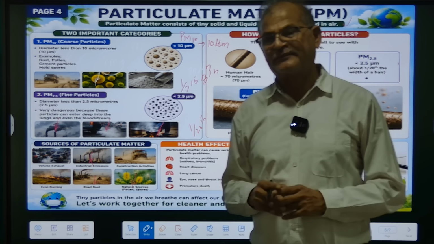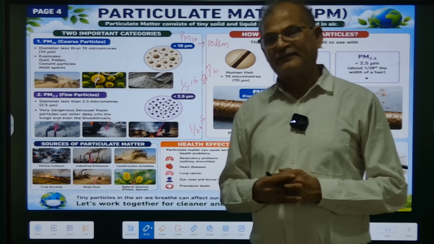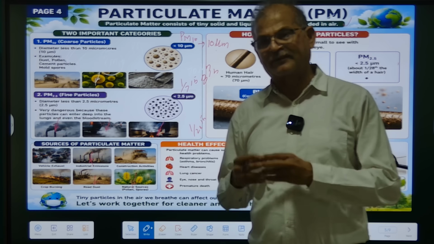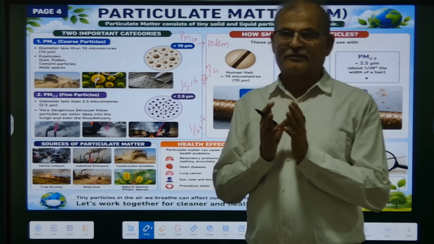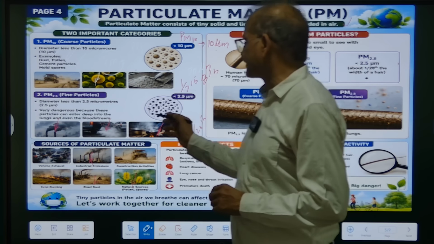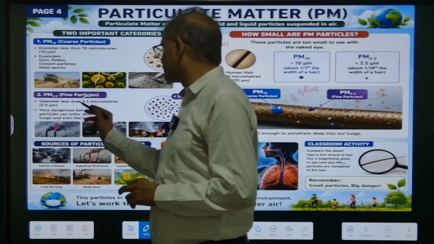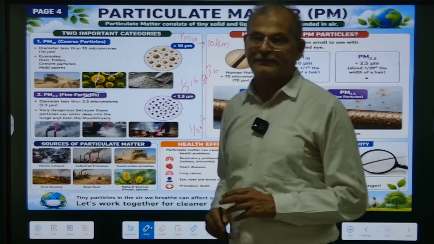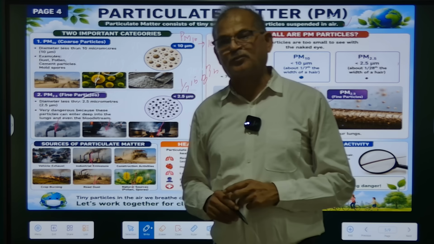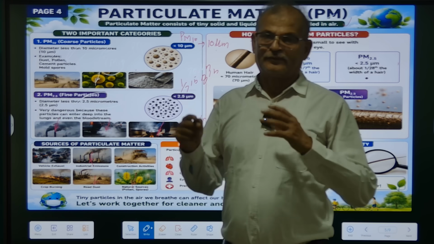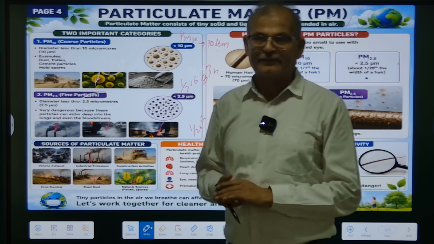It is very harmful since it penetrates into the lungs and also mixes with the blood, because the particle size is very small. So we should avoid contact with PM2.5. It is very important to carefully watch the PM2.5 particles that come from dust, smoke, or factory release, so that they stay within the limit.